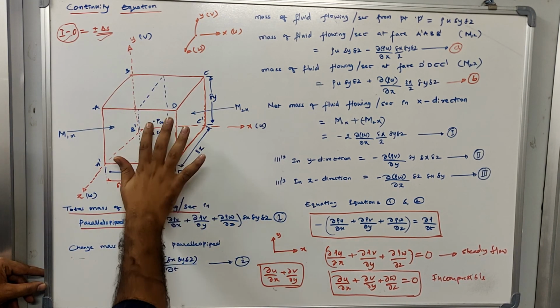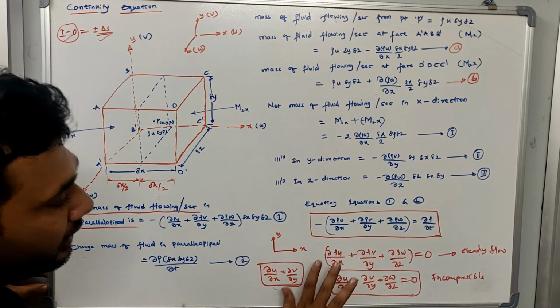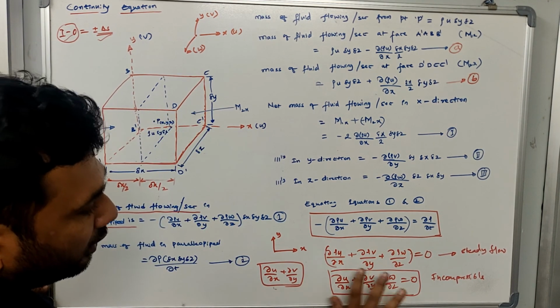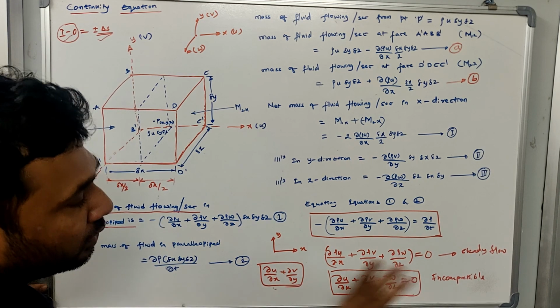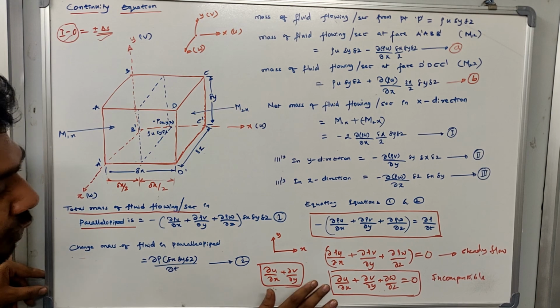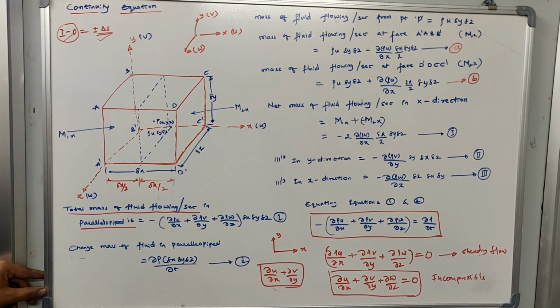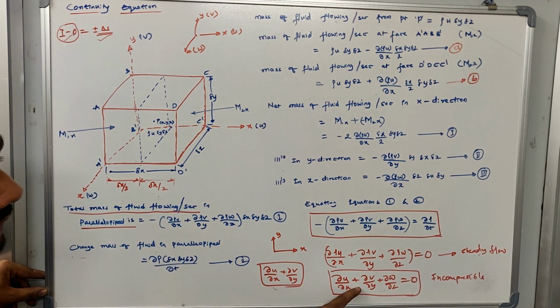Whatever change is happening in the flow in x, y and z, the net or the sum of all the changes should be equal to 0. This is what the continuity equation says. And any fluid flow that satisfies this condition is called a general fluid flow condition. All fluid flow will accept the continuity equation.